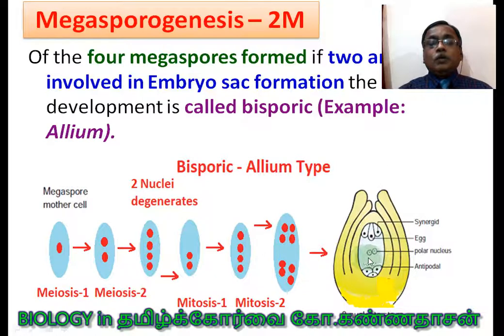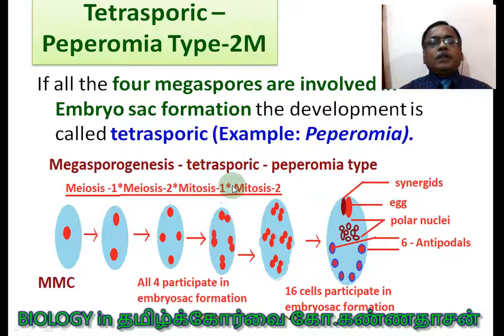Are you clear? In the monosporic type, I told you usually 3 mitotic divisions take place in order to produce 8 nuclei. In the bisporic type, only 2 mitotic divisions take place in order to produce 8 nuclei, in which one will be the egg. Naturally, the rest of them will be as usual 2 synergids, 2 polar nuclei and 3 antipodals. So this is called the Allium type, bisporic. Okay, next, tetrasporic.